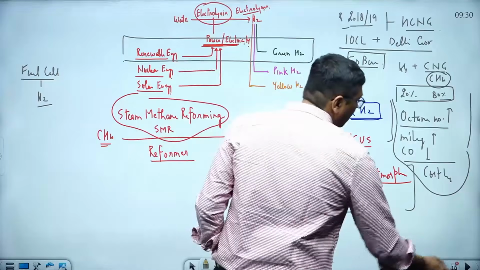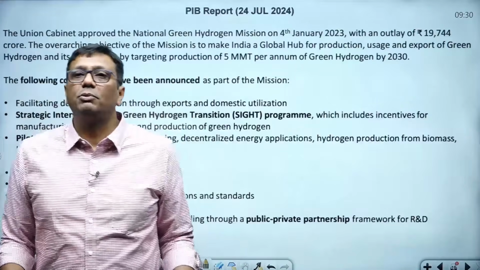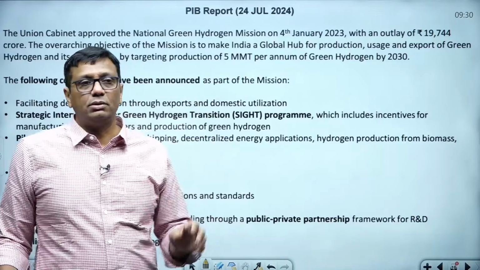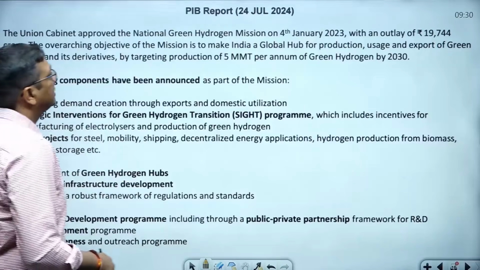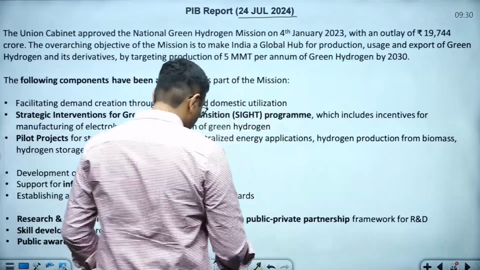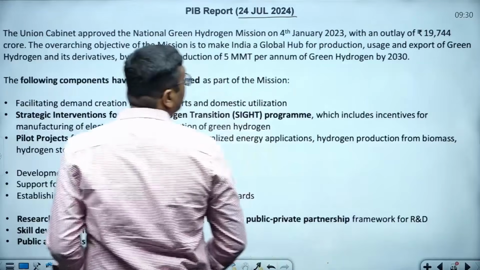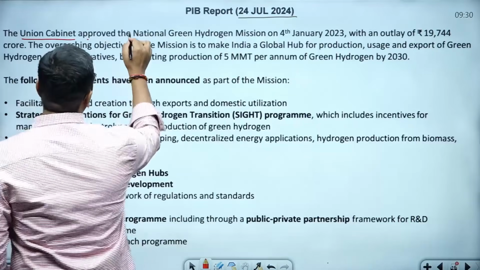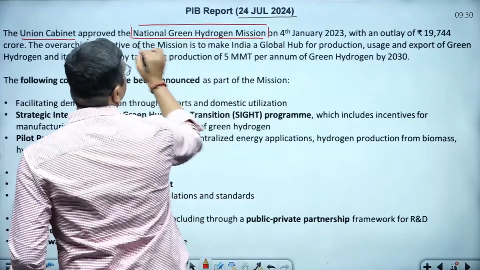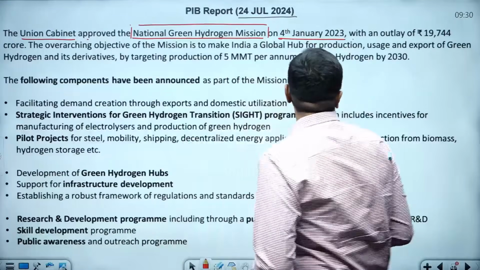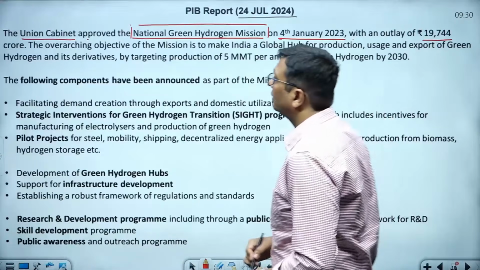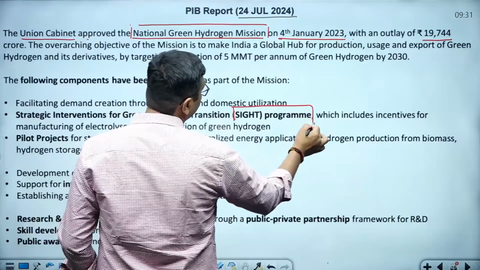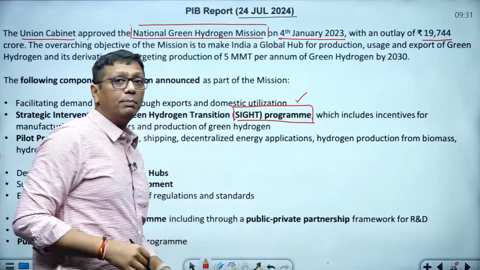Now you come, I hope you people have a lot of idea about this hydrogen and its future. And whenever hydrogen is used, there are no greenhouse gases, only water vapor comes, that's all. Now what is this PIB report? 24 July 2024. The Union Cabinet finally approved the National Green Hydrogen Mission, which was launched on 4 January 2023. It's a PIB report with 19,744 crore rupees. Actually, the SIGHT program is a very important program. Expect this program even in your objective paper in the coming future.